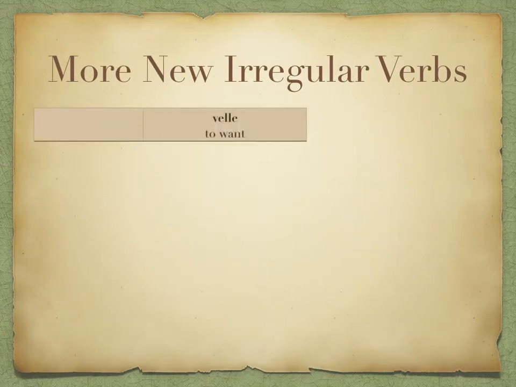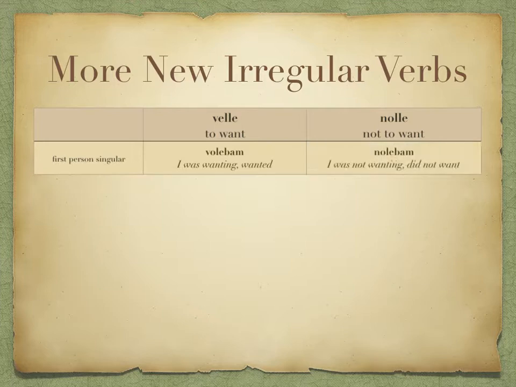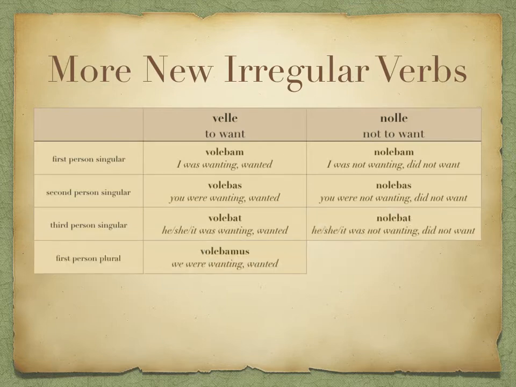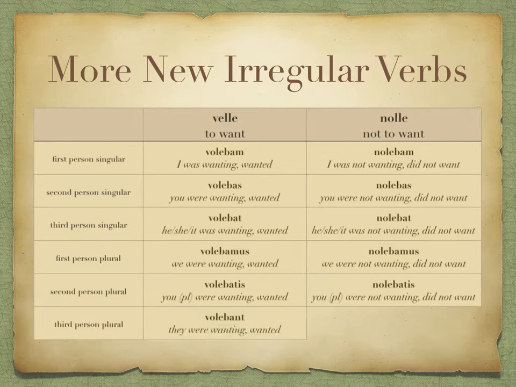Nolo and volo are very similar. Volebam, I was wanting, I used to want, or it probably sounds more natural in English to say I wanted, and the opposite of that is nolebam, I was not wanting or I did not want. Volebas, nolebas, volebat, nolebat, volebamus, nolebamus, volebatis, nolebatis, and finally volebant and nolebant. So these are quite easy, and if you learn one, then you just need to remember to change the letter at the beginning of the verb.